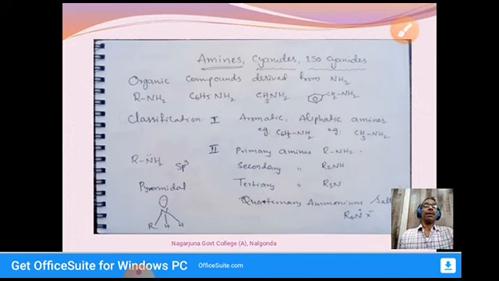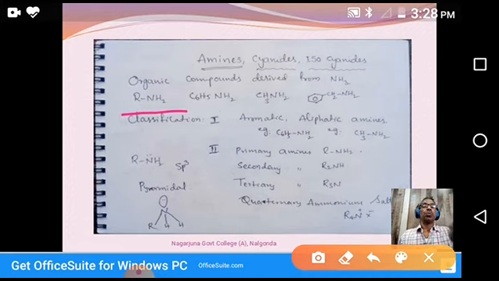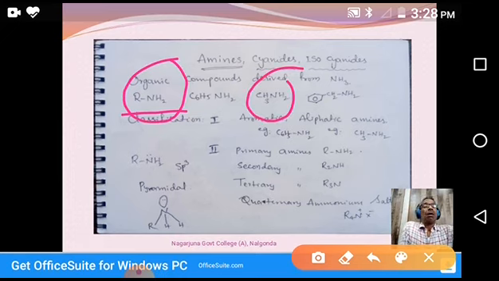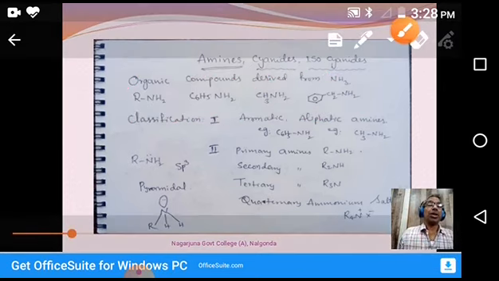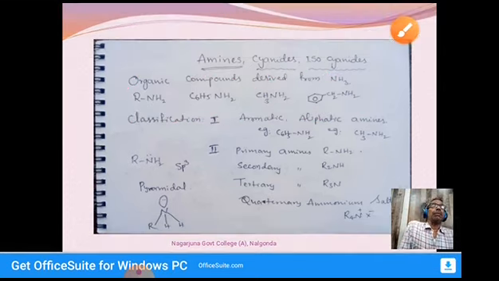For example, RNH2. The general formula of these compounds is RNH2. In this ammonia, one H is replaced by one alkyl group. Maybe CH3NH2 or C6H5NH2 or C6H5CH2NH2. All these are examples for amines. So, amines are organic compounds derived from ammonia.